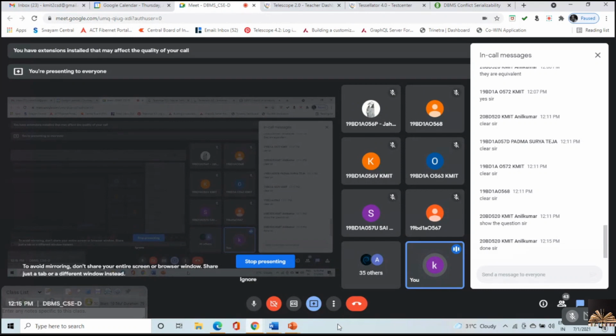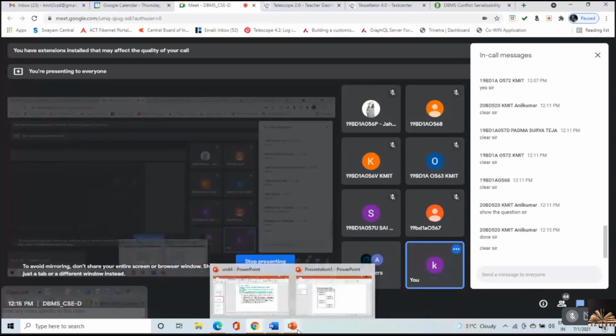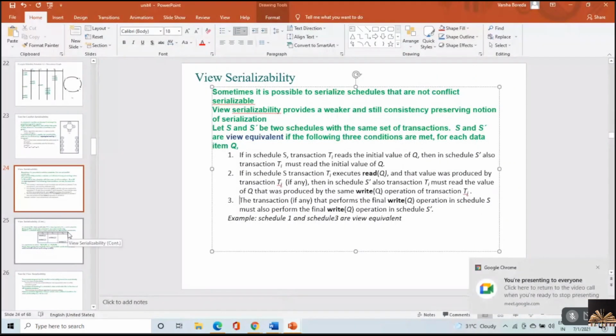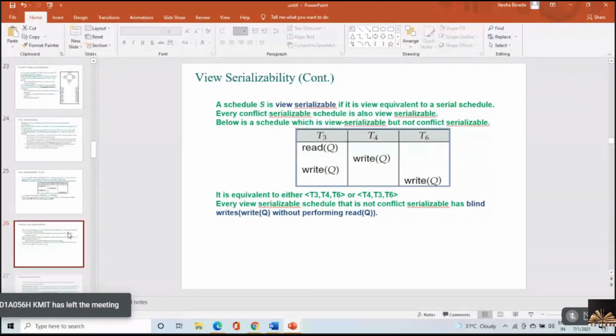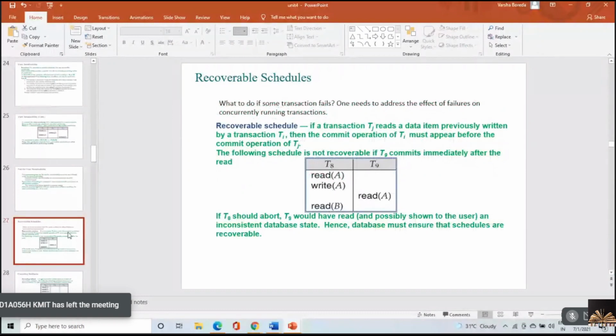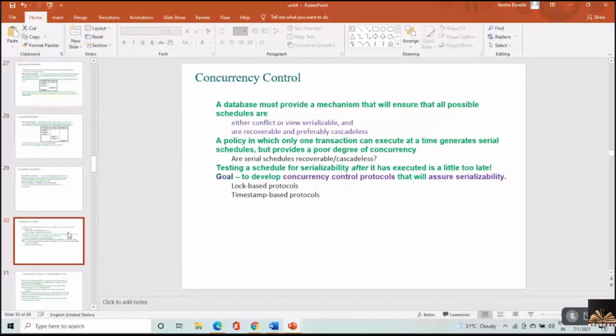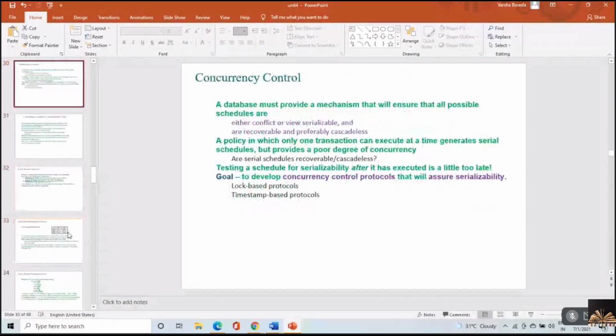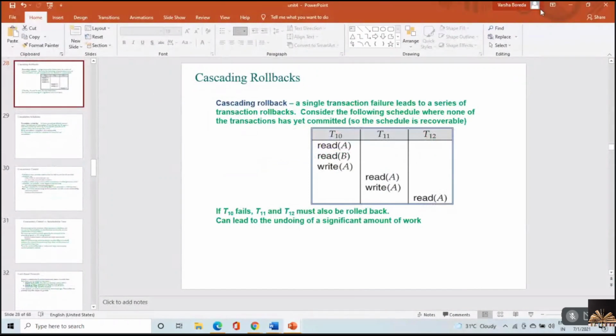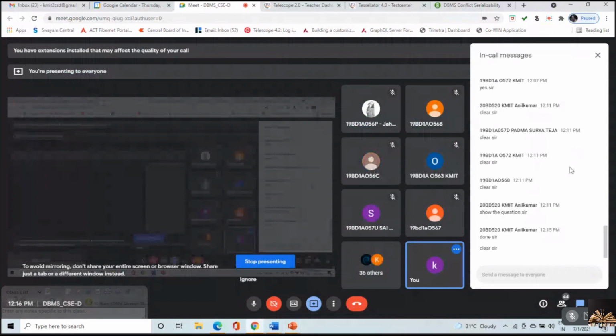Both are very important concepts. Yes. Any problems? Any questions, ma?